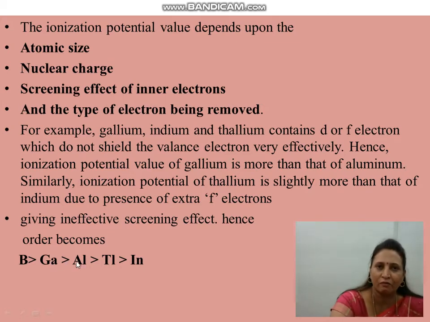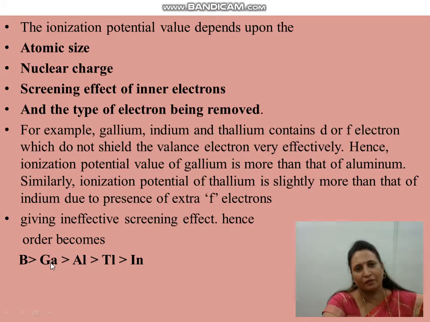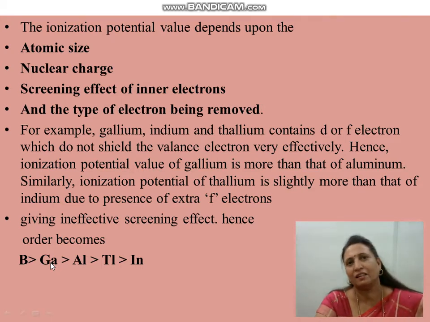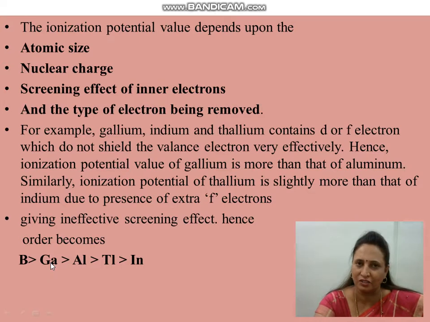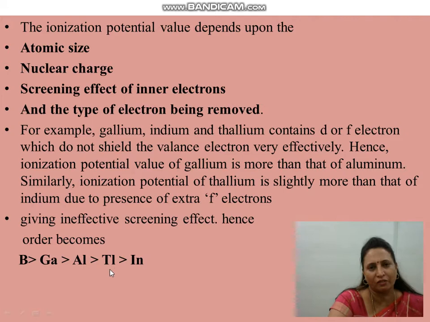Actually, it should be reverse. Aluminium should have more IP value than gallium according to the top to bottom trend, but this does not happen. This is because gallium contains a d orbital; the inner electrons are present in the d orbital. They do not shield the nuclear charge properly, and that's why the last electron gets tightly bound, hence more energy is required. Aluminium has more than thallium, thallium has more than indium. Actually, here again the reverse should be there, but again this is because of the inner electrons present in the f orbital.